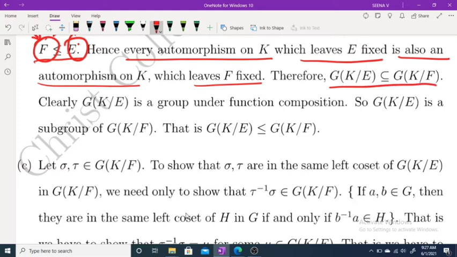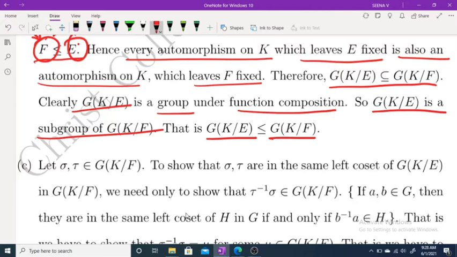Now to prove it is a group, what do we have to prove? We have to check whether the operation is closed. Clearly, G of K over E is a group under function composition, because G of K over E is the group of all automorphisms and they are functions. Therefore, it is closed, associativity holds, identity element exists, and inverse also exists. Therefore, G of K over E is a subgroup of G of K over F. That is why the notation here is subgroup, whereas before it was subset.